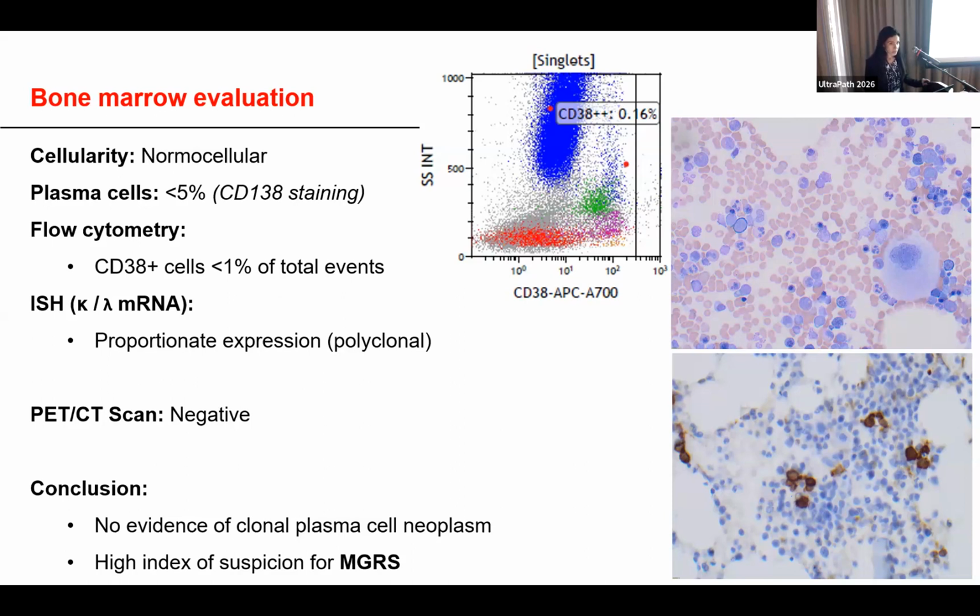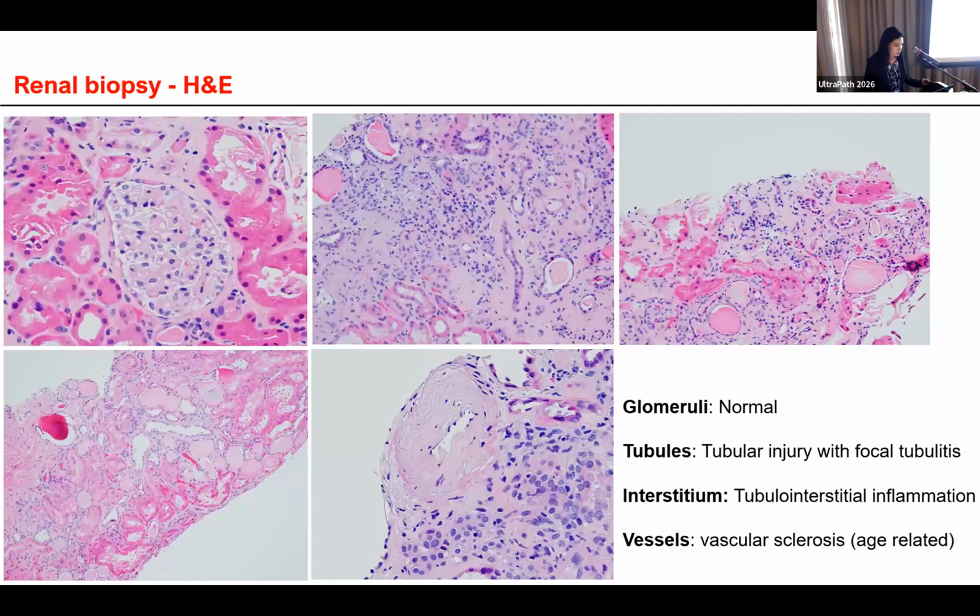But given his progressive decline in the renal function and the significant proteinuria, there was high index of suspicion for monoclonal gammopathy of renal significance or MGRS, and renal biopsy was performed. The light microscopy showed a normal glomeruli with tubular injury. We had tubulitis, which was focal on biopsy, and we also saw tubulointerstitial inflammation and edema, the inflammatory infiltrate composed of lymphocytes, plasma cells, and eosinophils, and the vessels showed age-related vascular sclerosis.